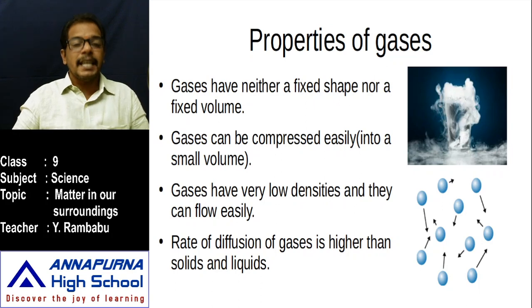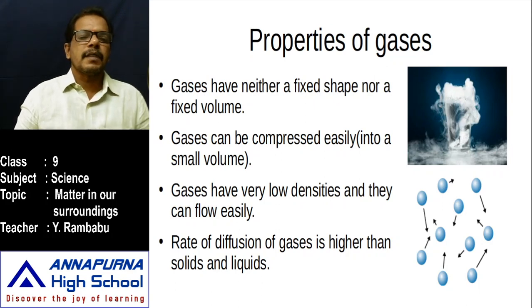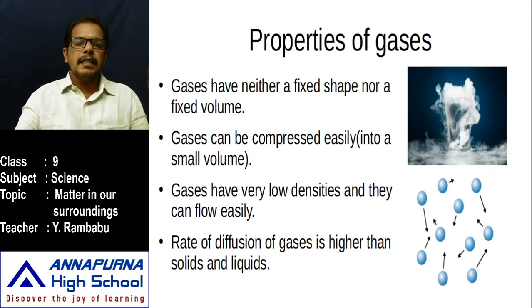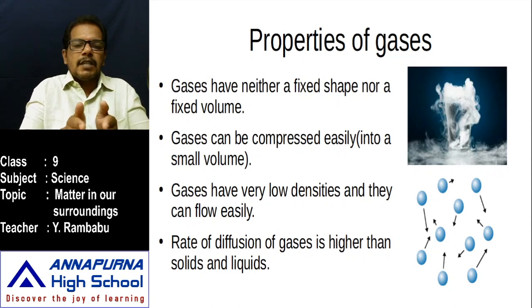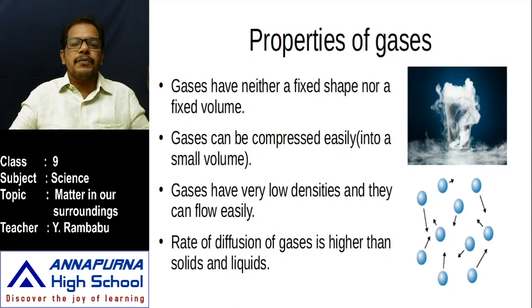Next, if you observe compressibility, what about compressibility? Gases are highly compressible. They can be compressed to a larger extent. Why? The space between particles is very low. Whenever we compress it, the particles come closer. That's why the extent of compressibility for gases is very high.